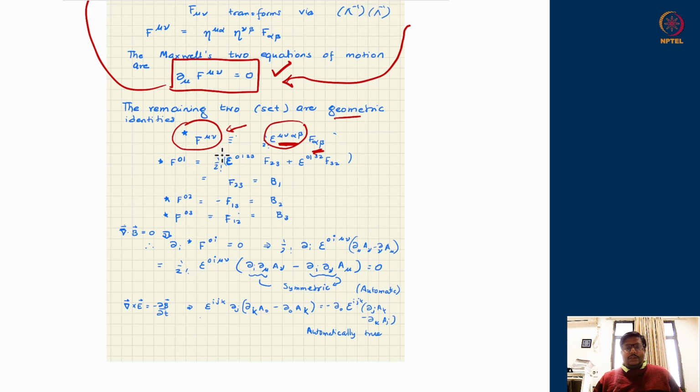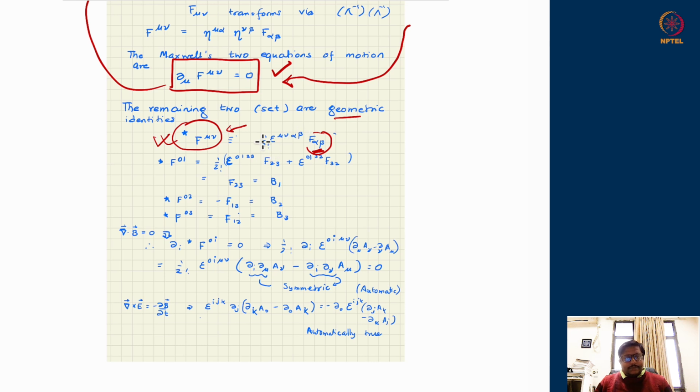So you can write down something called a dual tensor to F mu nu by contraction with the four-index Levi-Civita tensor, epsilon mu nu alpha beta. This is the same kind of Levi-Civita which we had previously seen. It is antisymmetric under exchange of any two indices, and none of the indices can be repeated.